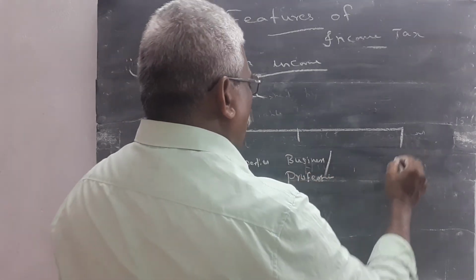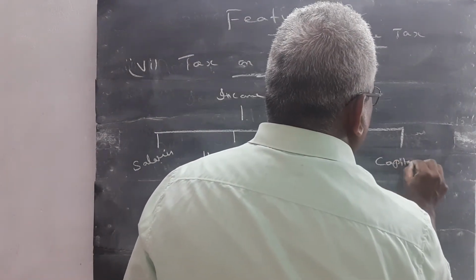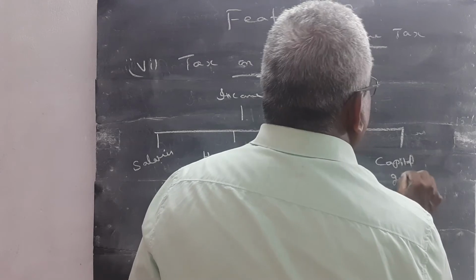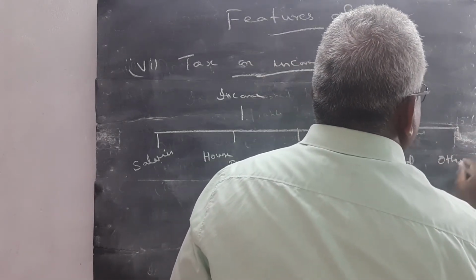Then point number 4, income under the head capital gain. Then one more source of income is other sources.